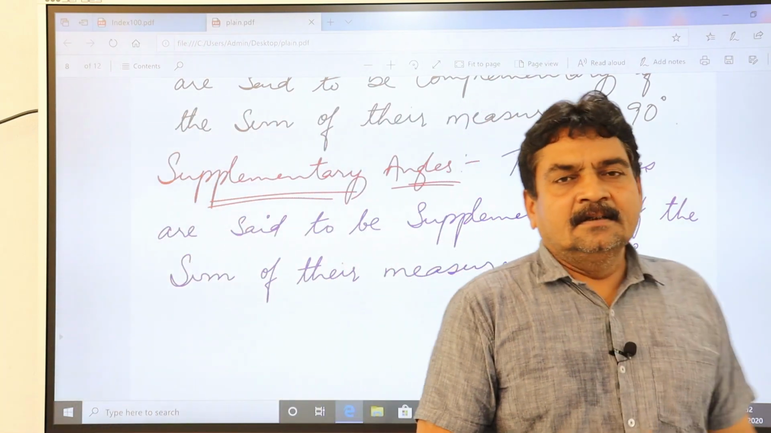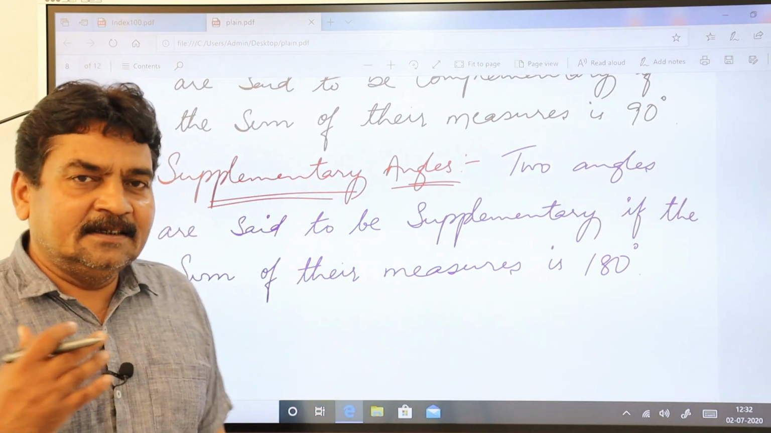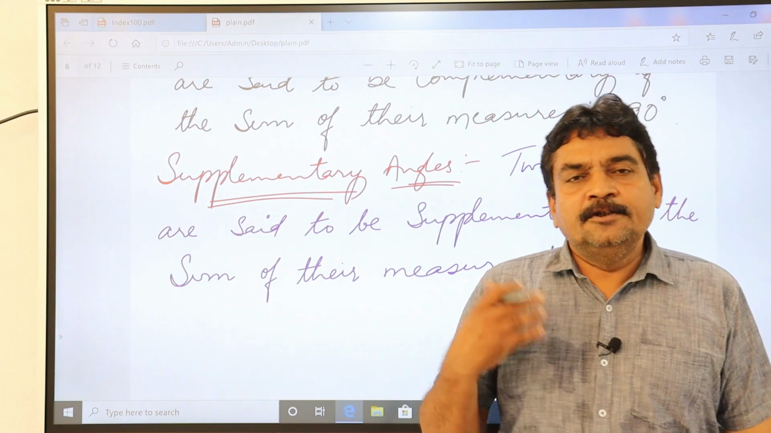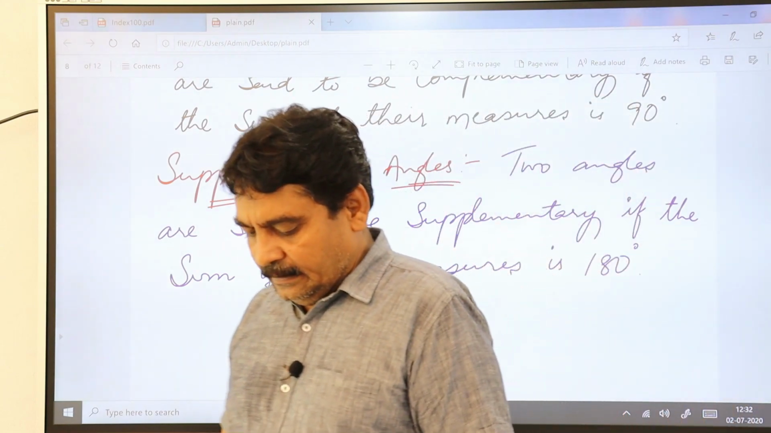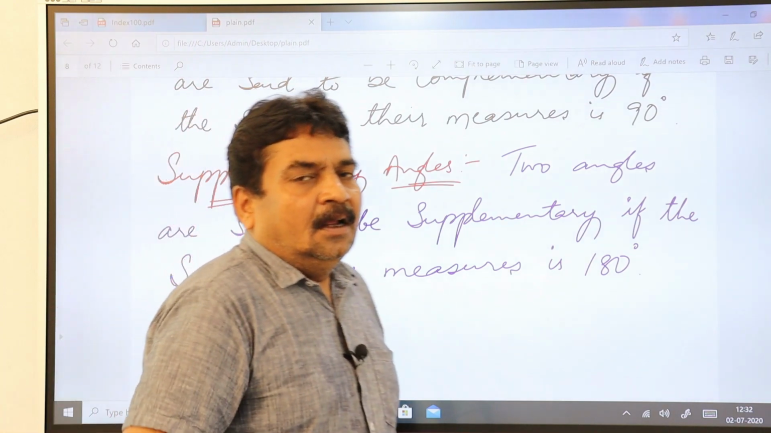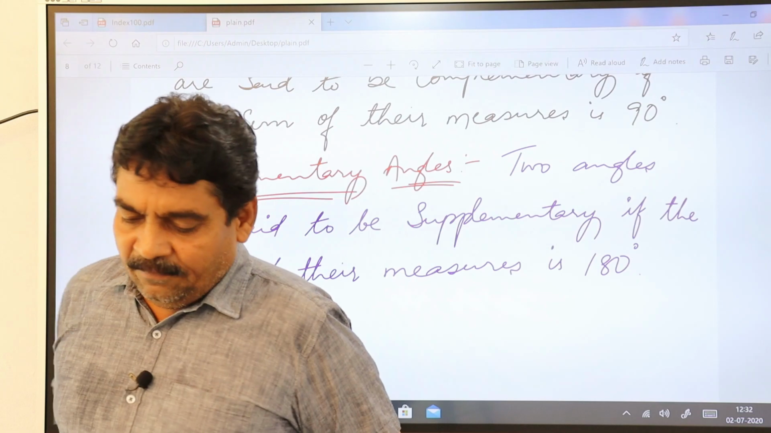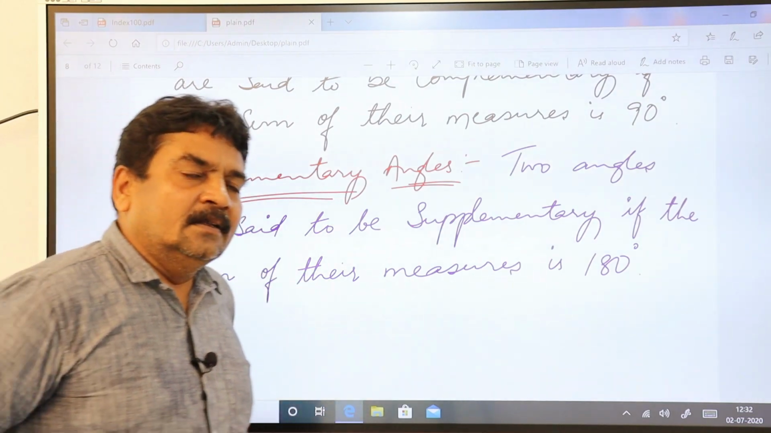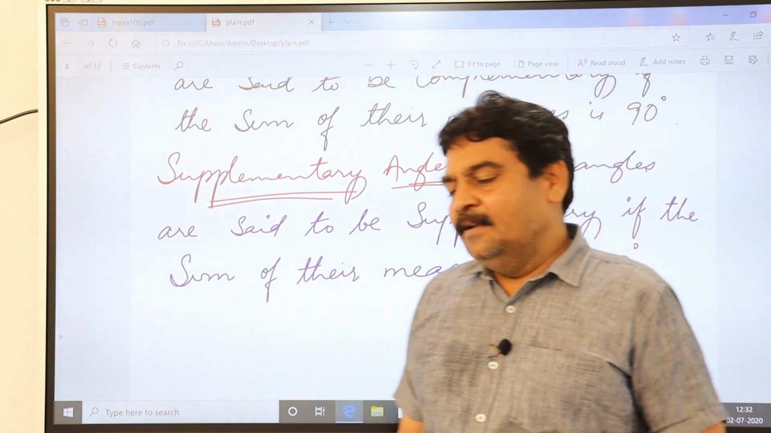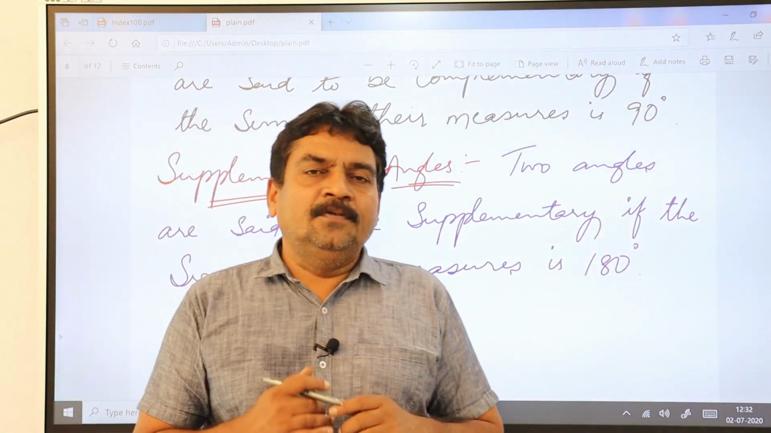Then we discussed two relative angles, pair of angles. One is complementary and the second one is supplementary. When the sum of two angles equals 90 degrees, such angles are called complementary angles. And when the sum of two angles is equal to 180 degrees, then you call them supplementary angles. This is actually an outline of your